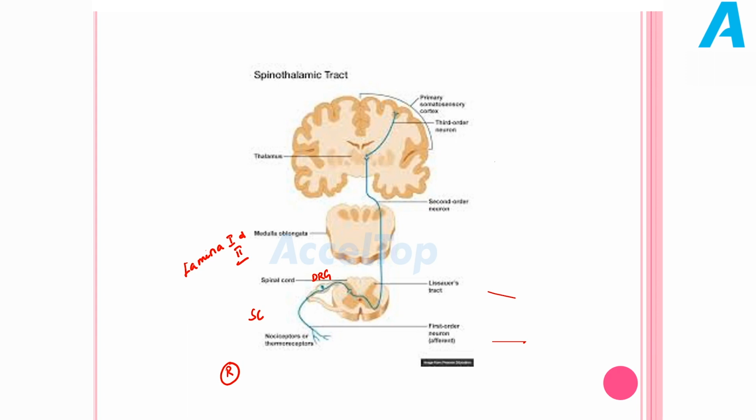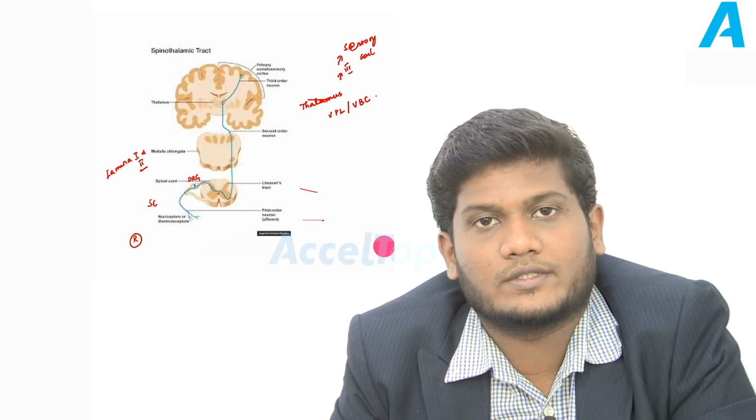It is always the second order neuron that crosses to the opposite side. And it reaches, what is that? It reaches our thalamus. The same ventroposterolateral nucleus or ventrobasal complex. So from there, our third order neuron arises from the thalamus and it reaches the somatosensory cortex or sensory cortex. So this is the pathway of our spinothalamic tract.